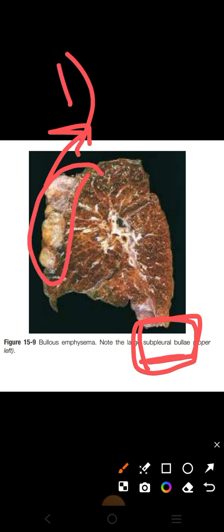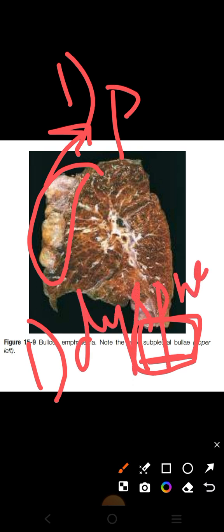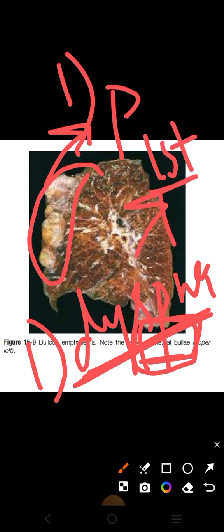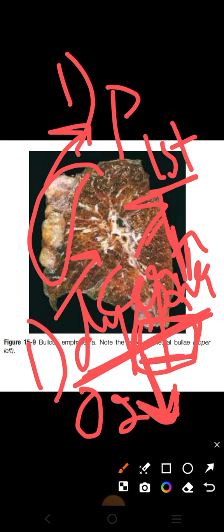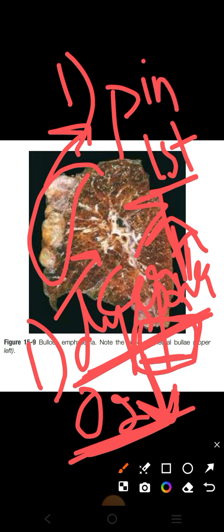One more feature is that we call people with emphysema pink puffers, because one feature that is very prominent is dyspnea, meaning shortness of breath. This is the most prominent feature and also the first symptom in this case. When the patient is dyspneic, the respiratory drive of that person will increase. Due to increased respiratory drive, the person will hyperventilate, oxygen will come inside and carbon dioxide will go outside. As oxygen is coming in in large amounts and the person is breathing very rapidly, the person's appearance will be just pink.